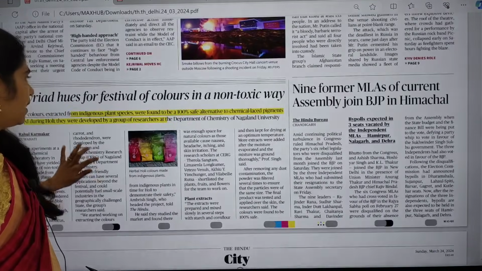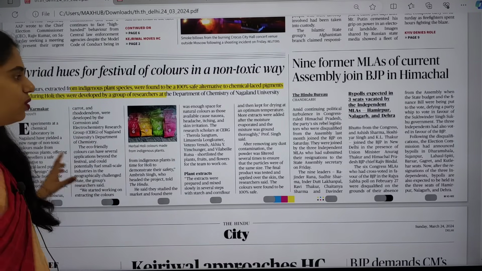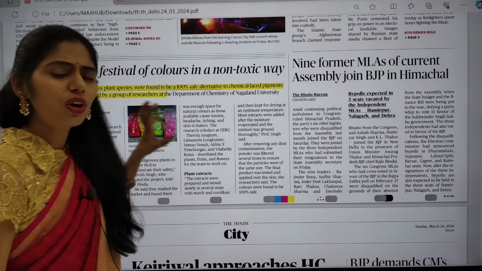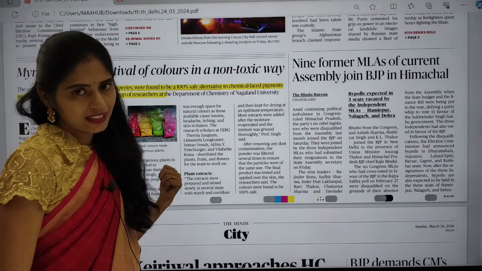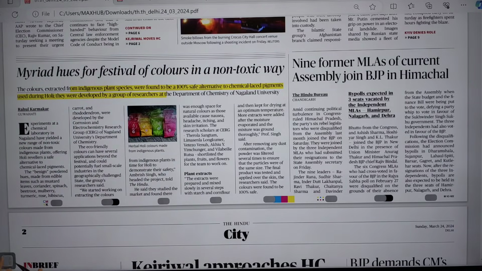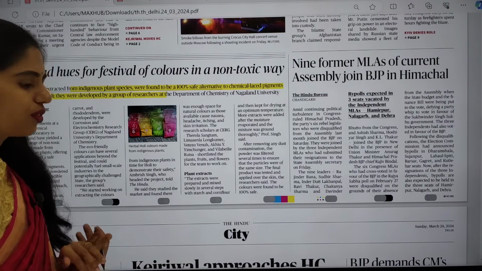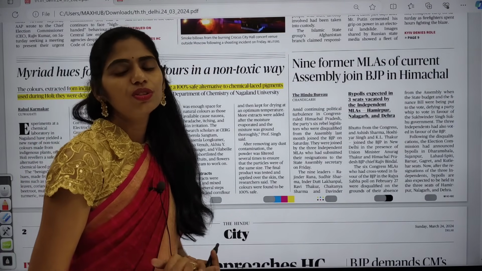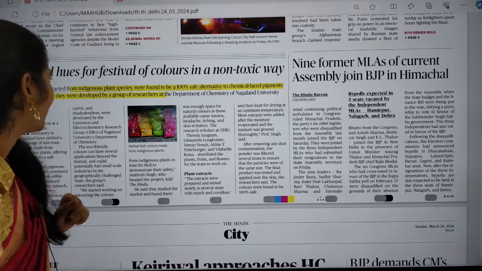Now let us see the front page of The Hindu. I see only one article which is very important from our examination point of view. This topic is not seen directly in your syllabus, but indirectly this article is important. Tomorrow is the Holi festival, right? Holi is the festival of colors. What colors are you using? Try to use natural colors. That is the gist of this article.